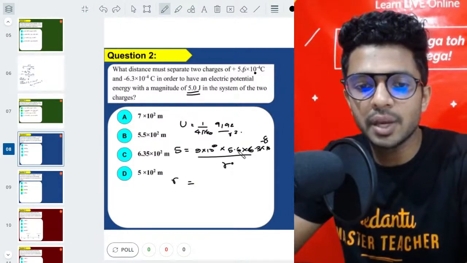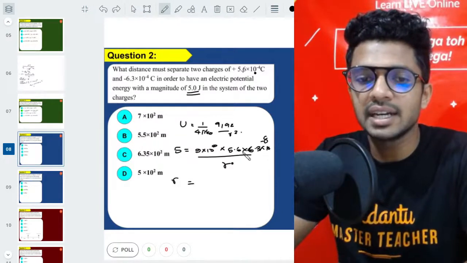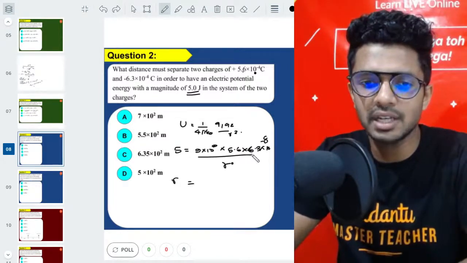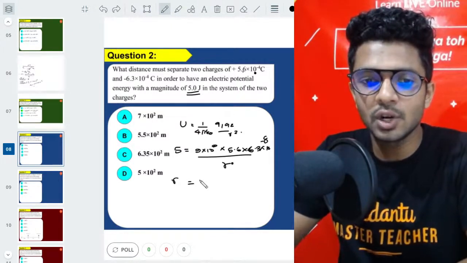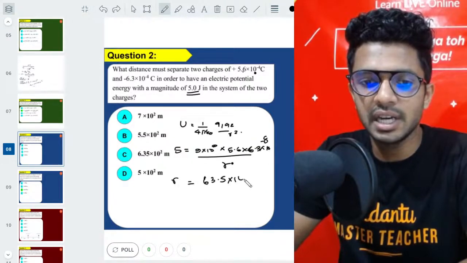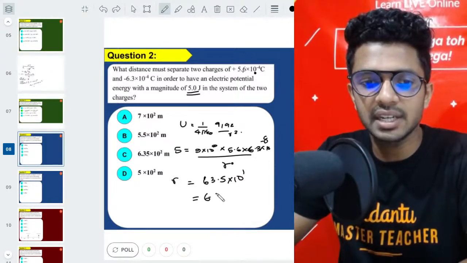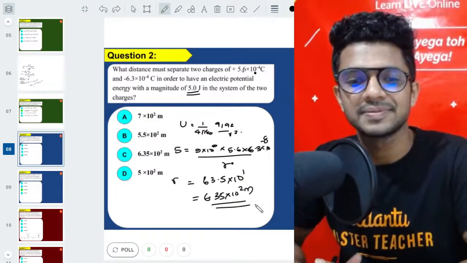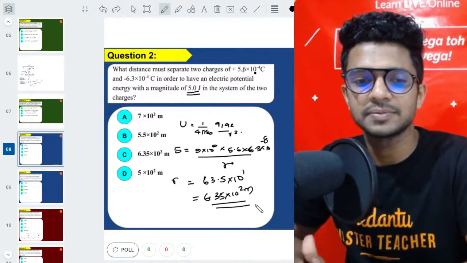So it is almost 5.6 by 5, around 1.2 something. So 9 into 1.2, almost 9. 6 nines are how much? 6 into 9, almost 54, but it will be coming around 6.2 because we have approximated, right? So we'll have 63.5 into 10 power 9 into 10 power minus 8, which is 10 power 1, right? Or we can write it as 6.35 into 10 power 2 meters. So which option can we go with? We can go with option C as our answer.